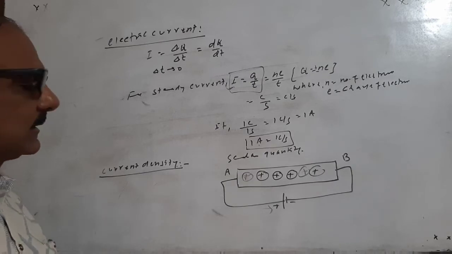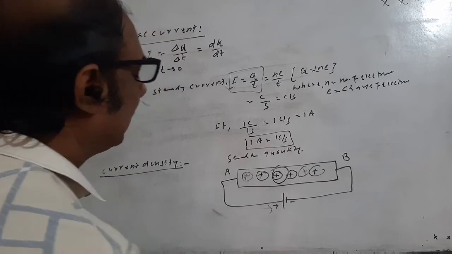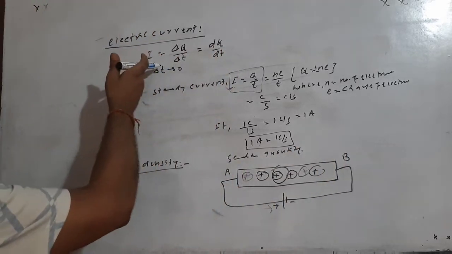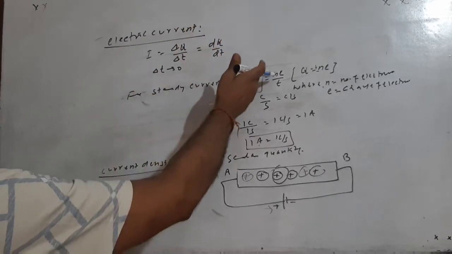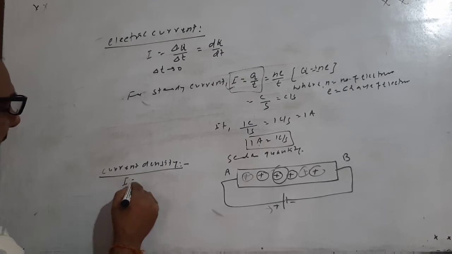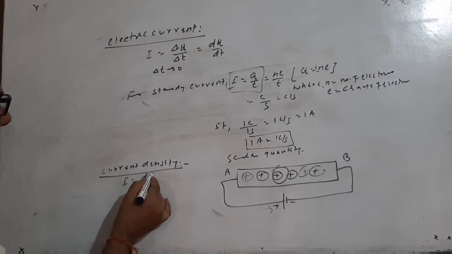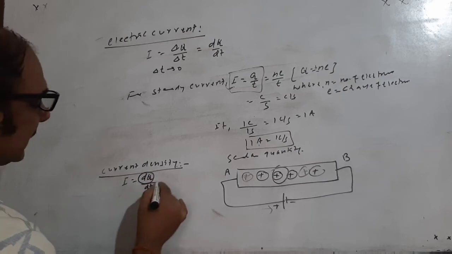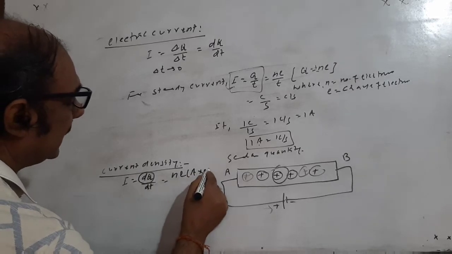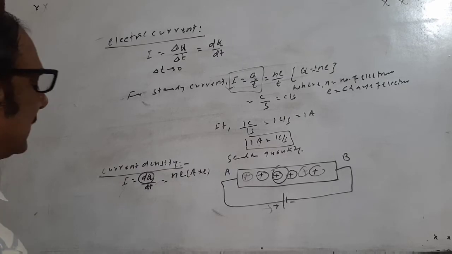The process is also known as metallic conduction. In any given volume, the amount of charge that passes through the conductor is given by the definition I = dq/dt or I = q/t. So current is also taken as I = dq/dt, and the total charge in any given volume is N E A L, where A is the area and L is the length of the conductor.